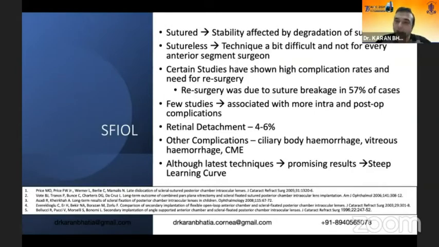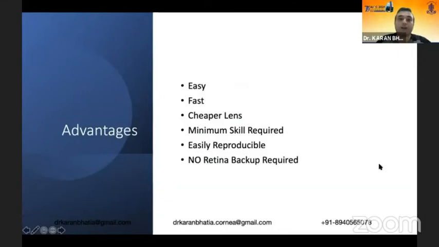Certain studies have shown higher complication rates and need for resurgery, basically because of suture breakage in SFILs. Fewer studies have shown they are associated with intraoperative and postoperative complications. The risk of RD is 4 to 6%. Other complications like ciliary body hemorrhage and CME have been reported. Although the latest techniques give promising results, it does have a steeper learning curve than iris claw IOLs.